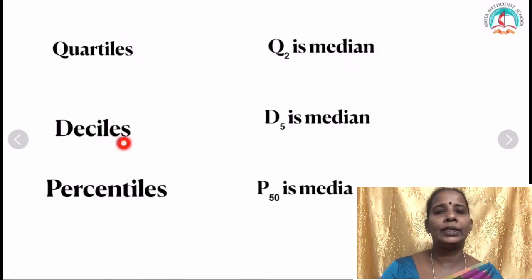So for what you studied, quartiles, deciles, percentiles: suppose it is a quartile, Q2 is the median. If it is deciles, D5 is the median. Percentiles means half of the data, P50 is the median. Hope you are all clear, children, how to evaluate quartiles, deciles and percentiles, and how to find